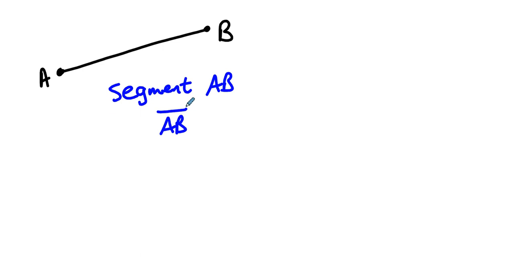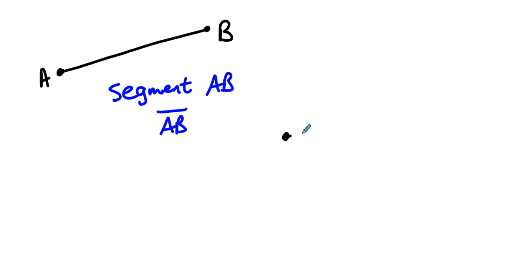It's a closed segment. Your book talks about half open and half closed segments. We don't really care too much about those things. Sometimes we go all the way to this point but not to it, or all the way to this point but not to it. It's just a weird notion to think about. Normally when we think about segments, we think about them having an endpoint here and an endpoint there.